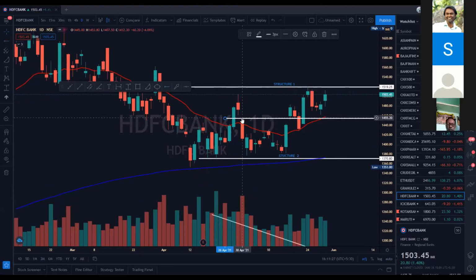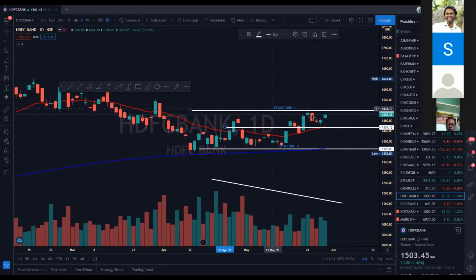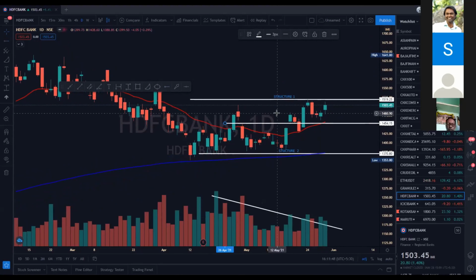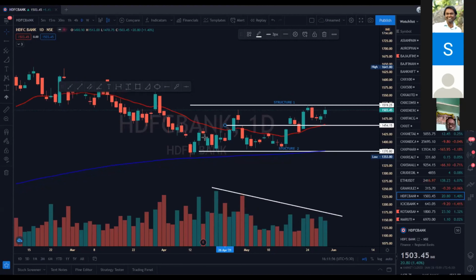Here it was a resistance, support. It is nearing that resistance where there is the 20 EMA. Okay, so this is my first internal level of reversal. Whenever the stock comes over here, it has to make that range, and the range is around 70-80 points. So whenever we are doing swing trading for a couple of days, or 5 days, or for a week, we should get at least 50 to 60 points in any trade. So that is why the structure is very important.